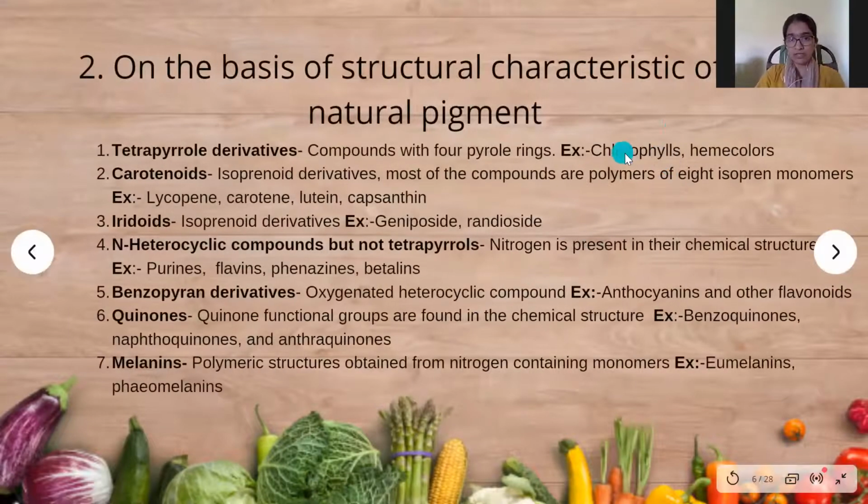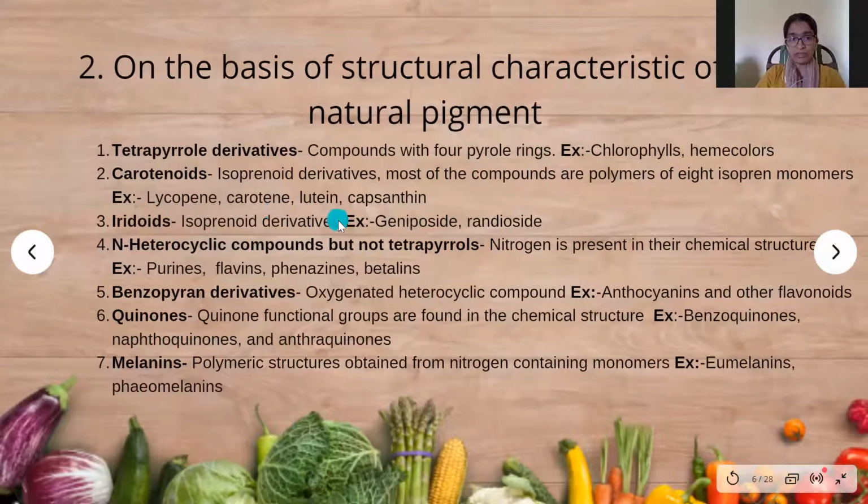On the basis of structural characteristics of natural pigment, pigments are divided into seven categories. The first category is tetrapyrrole derivatives. These are compounds with four pyrrole rings. Chlorophyll and heme colors come under this category. Carotenoids are isoprenoid derivatives or tetraterpenoids. Most of the compounds are polymers of 8 isoprene molecules.